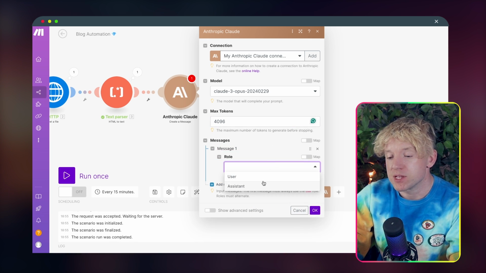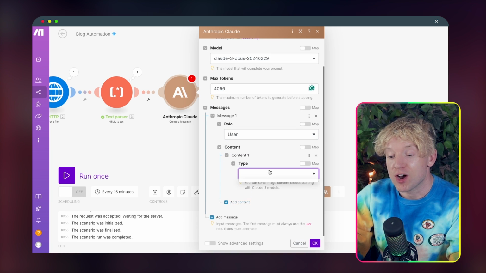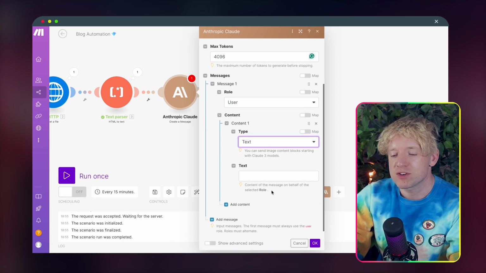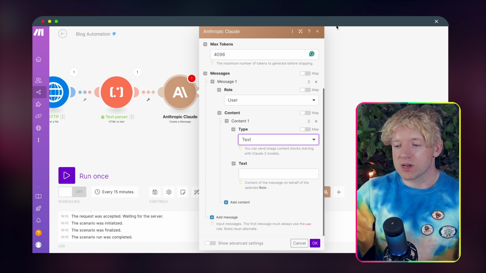You can pick role, you're going to pick user, you're going to come down, and then it asks for content. Content type is going to be text, we don't need image functionality. And then you have this text box. So the question is, what do we put in the text box? Well, look, let's go find out.